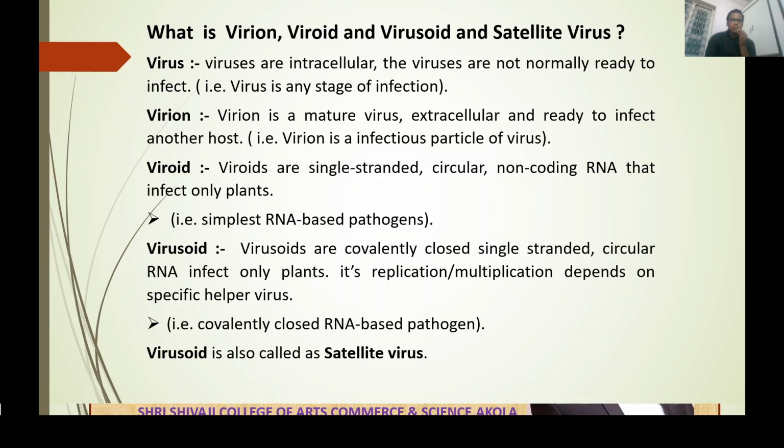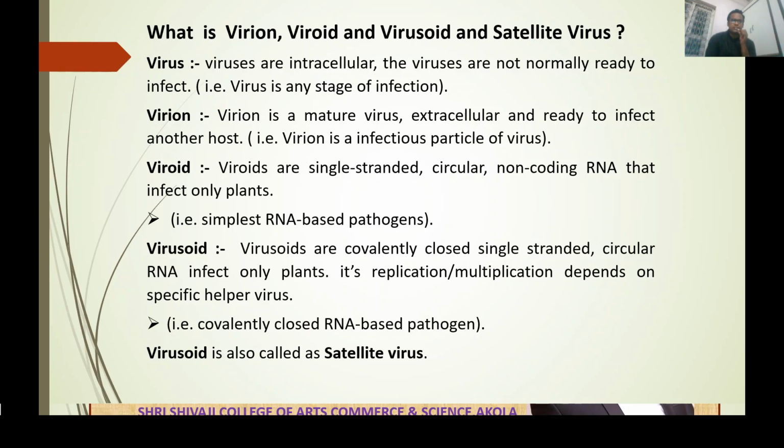Now, what are virion, viroid, virusoid and satellite viruses? First one is the virus. Viruses are intracellular and are not normally ready to infect. That is, virus means any stage of infection. Virion is a mature virus, extracellular, and ready to infect another host. Virion is the infectious particle of the virus. Actually, the structure of virus and the structure of virion are both the same, but the activity of both is different. For example, viruses are intracellular and virions are extracellular.